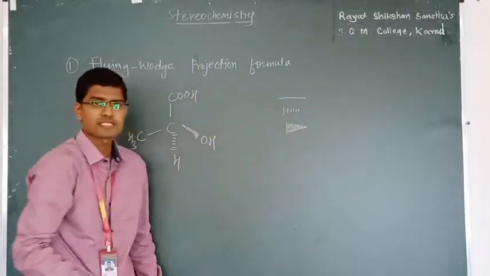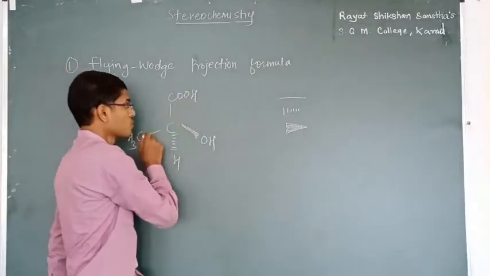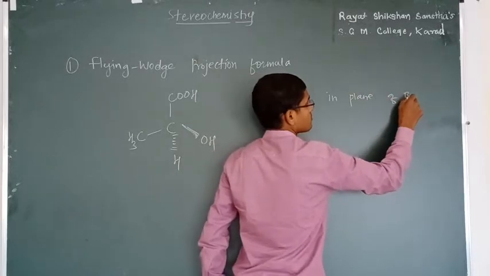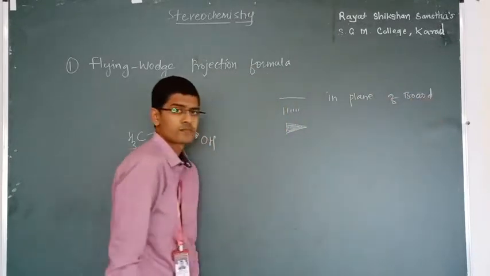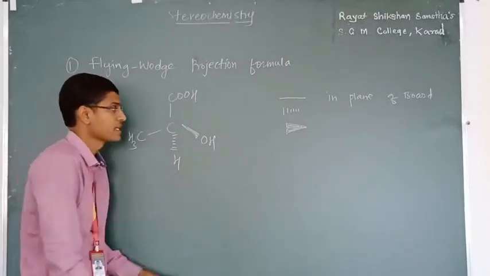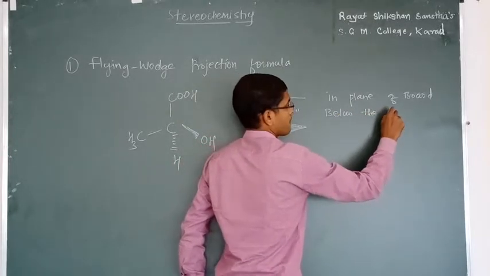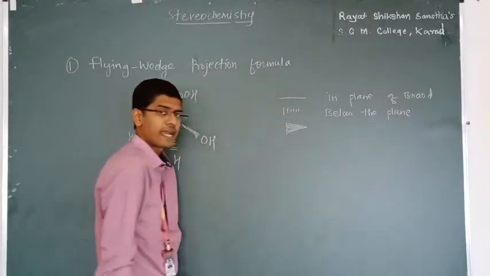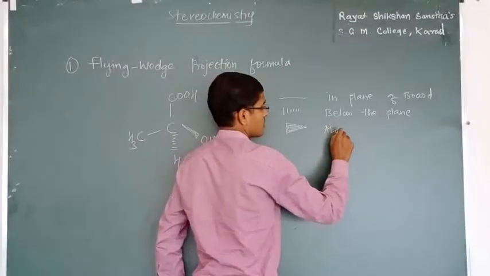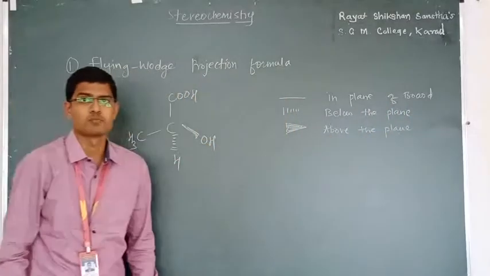What do these lines represent? First, the normal line represents these 2 groups, they are in the plane of the board. The dotted line indicates this group, hydrogen, is below the plane of the board. And this dark line indicates above the plane of the board.